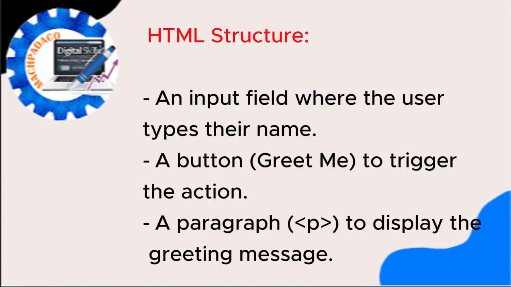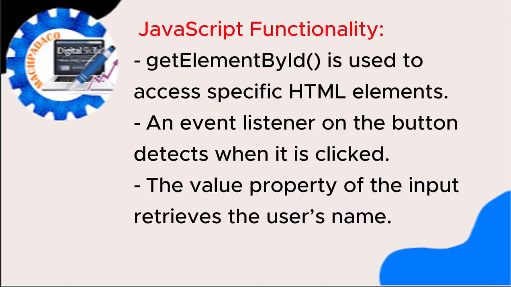Then you will see that in the HTML structure, we have an input field where the user types their name. We have a button, greet me, to trigger the action. We also have a paragraph to display the greeting message. Then we have the JavaScript functionality: getElementById is used to access specific HTML elements. Then we have an event listener on the button that detects when it is clicked.